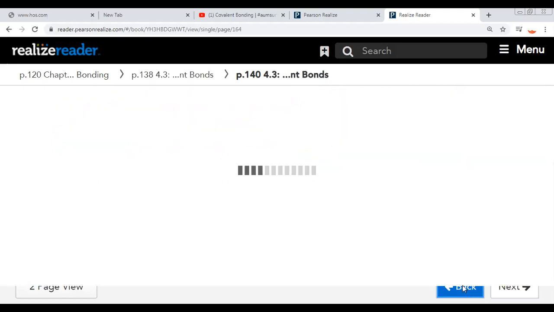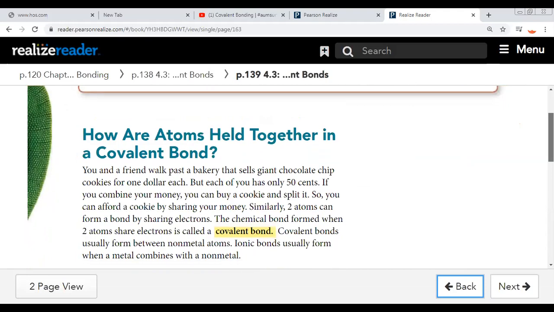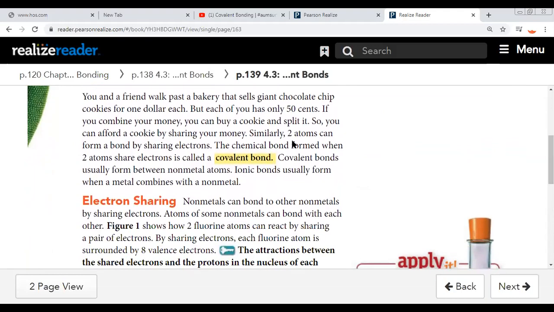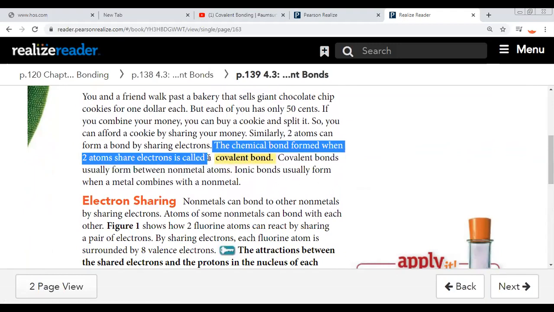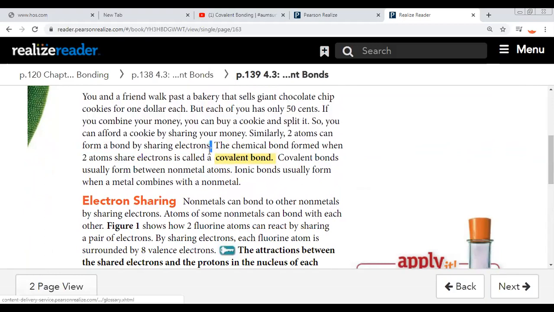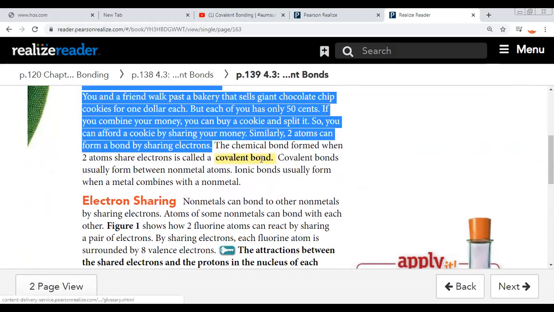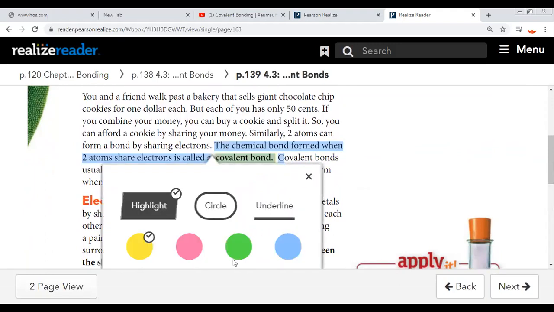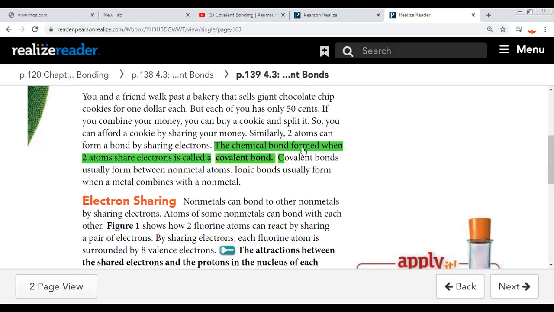Okay, let's do highlight here. The chemical bond formed when two atoms share electrons. A chemical bond formed when two non-metal atoms share electrons is called a covalent bond.